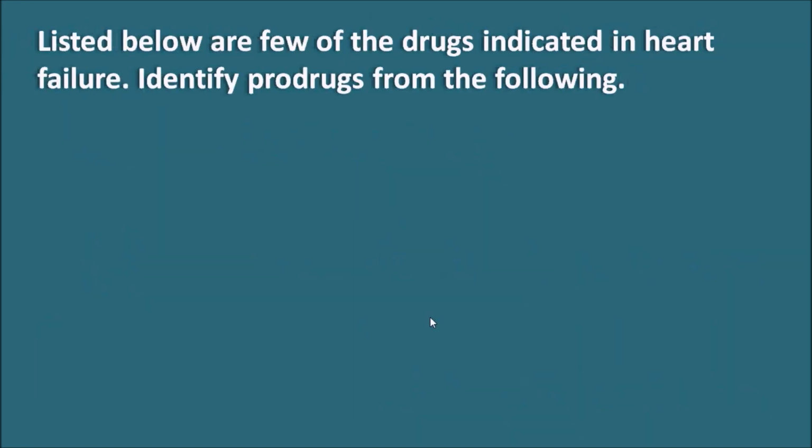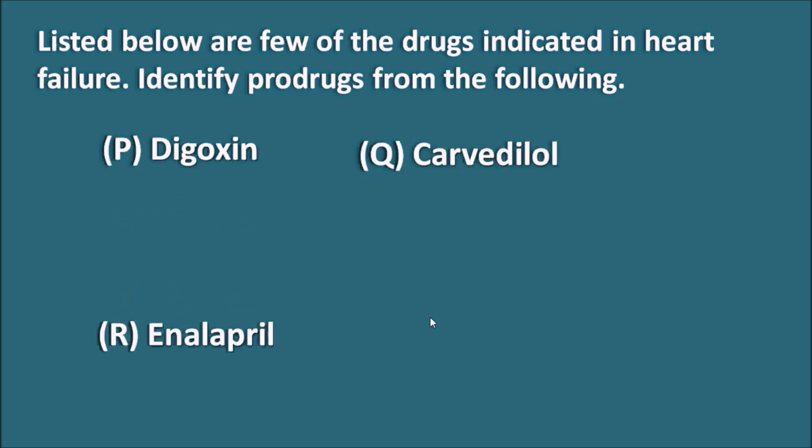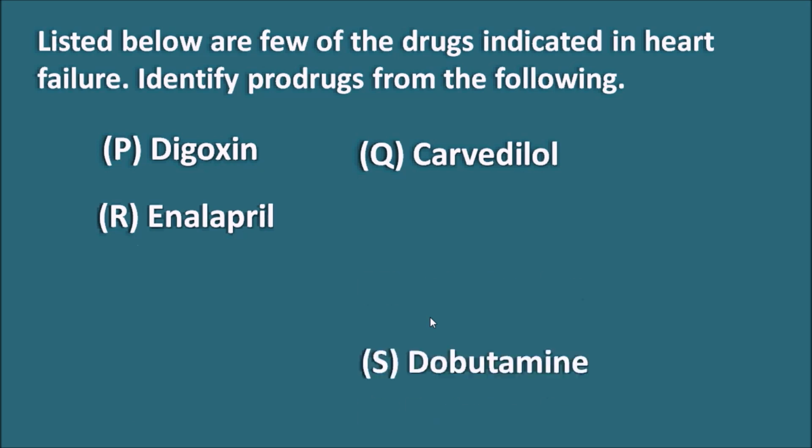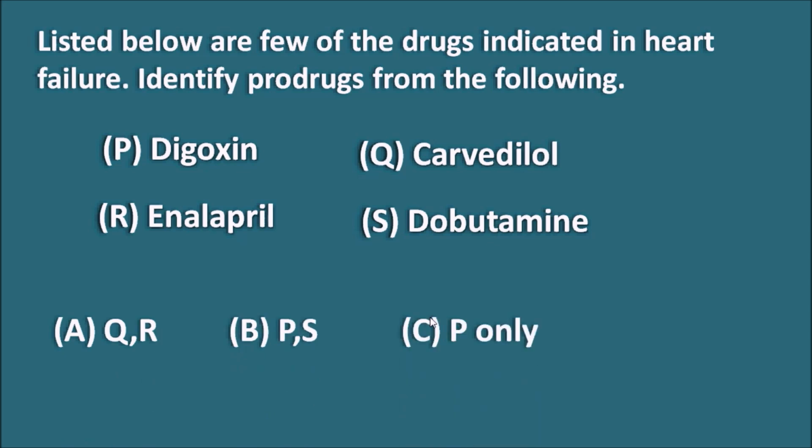Next question. Listed below are a few of the drugs indicated in heart failure. Identify the prodrugs from the following. Here P is digoxin, Q carvedilol, R enalapril, S dobutamine. Options are A QR, B PS, C P only and D R only. So here we have to identify what are the prodrugs.